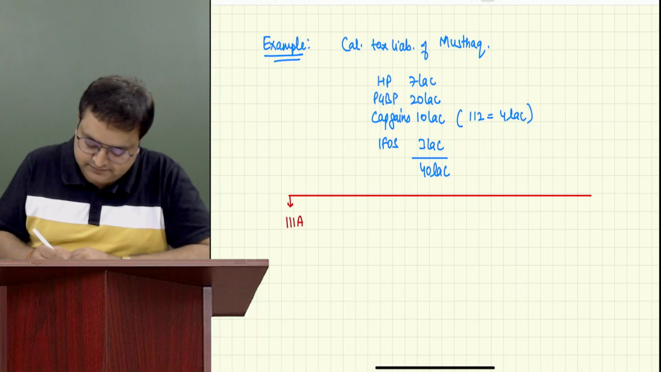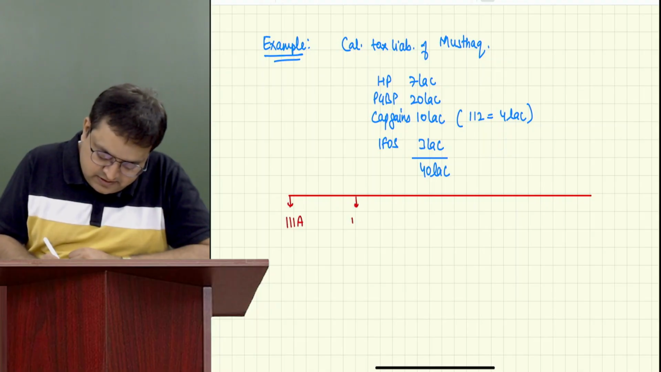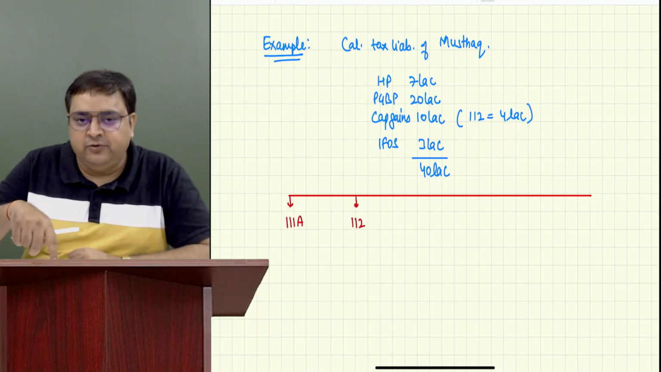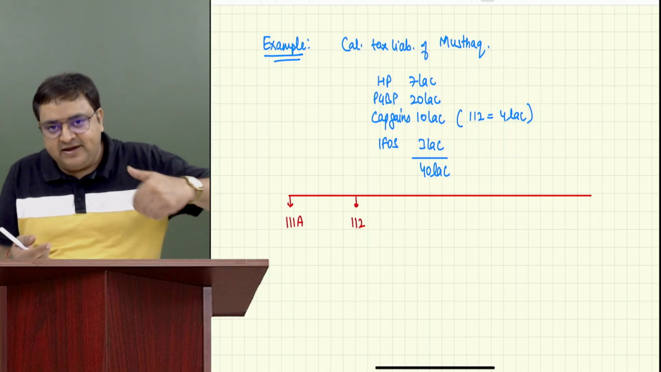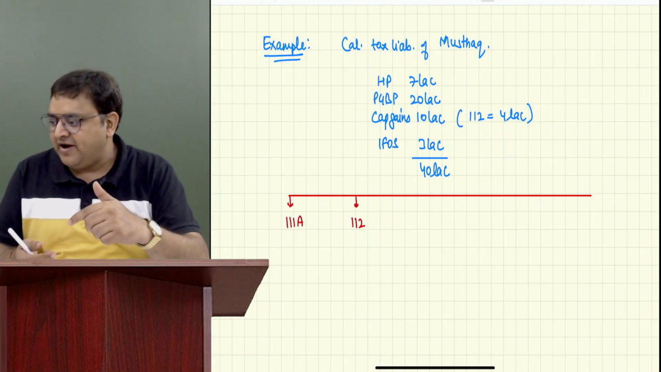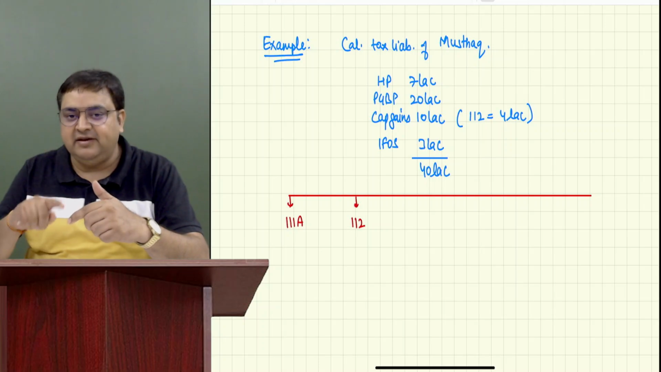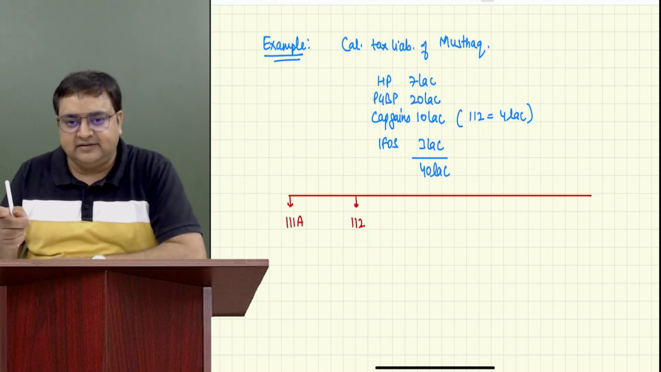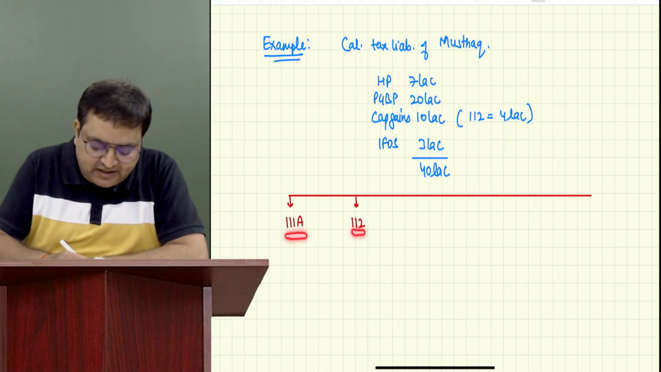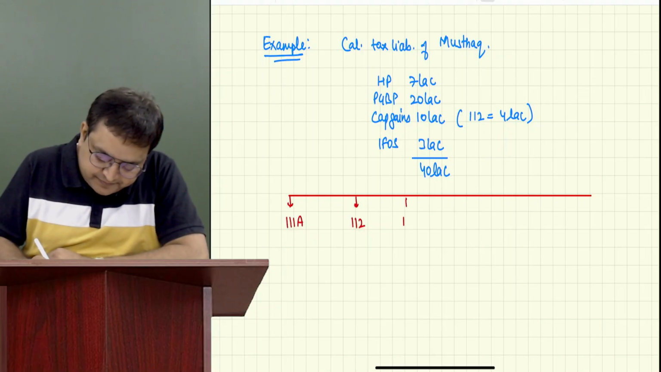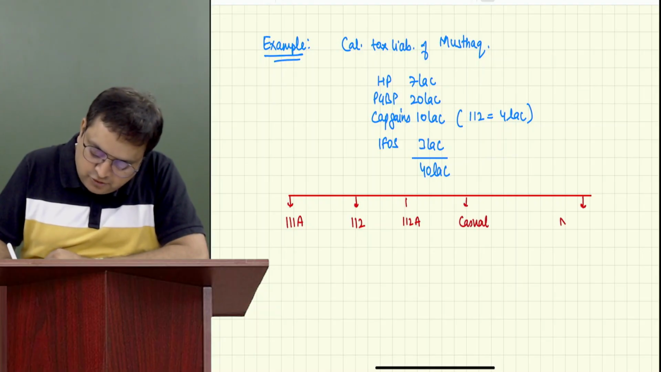111A, 112. Tomorrow I'll tell you. Tomorrow is Sunday, so tomorrow we don't have class. On Monday I will tell you why I'm using this format, why it is in this order. Guys, I will give you the answer in the next class, why I am writing 111A first, then 112, and then 112A. Then write your casual income, and then the normal income or remaining income.